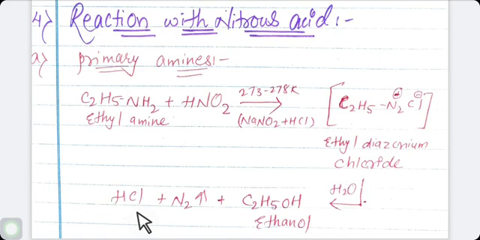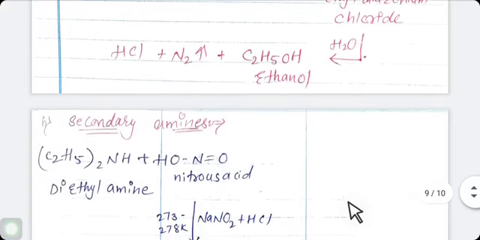So ethanol is formed here. Primary amine reacts with NaNO2 plus 2HCl and forms ethyl diazonium chloride. Here we are using the example of a primary amine, ethylamine, which reacts with NaNO2 plus 2HCl and forms ethyl diazonium chloride, which again reacts with water and forms alcohol.